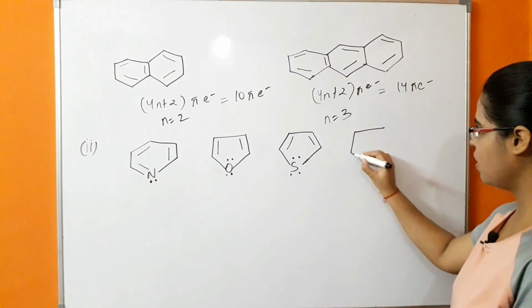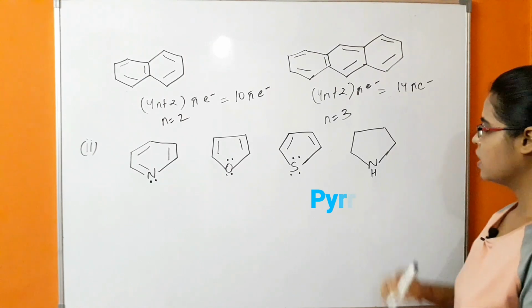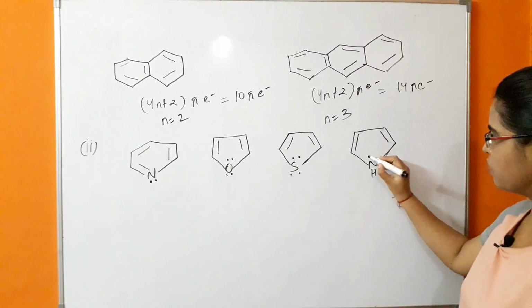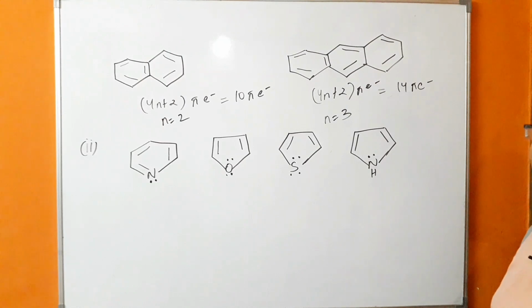Next is pyrrole. This is pyrrole. In this case, there are two pi bonds and one lone pair which is present on the nitrogen. Let's see whether these compounds are aromatic or not.